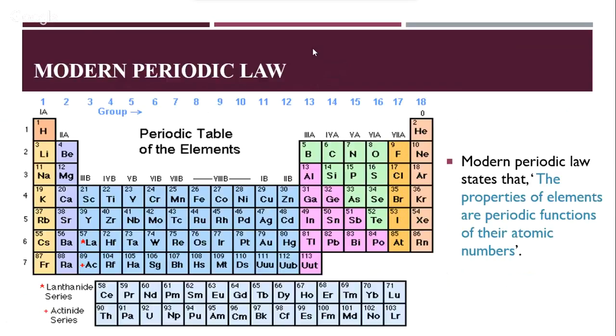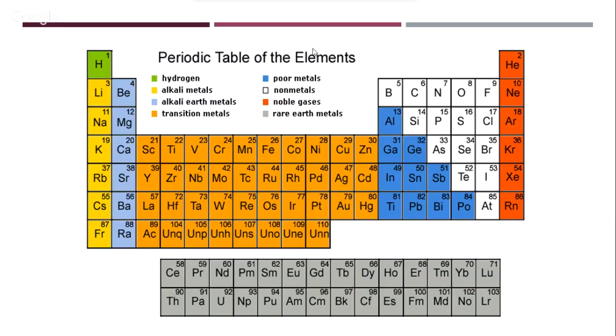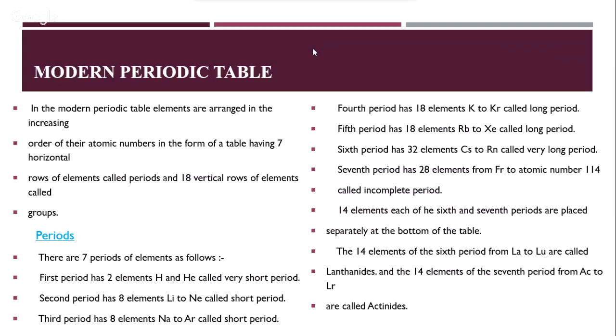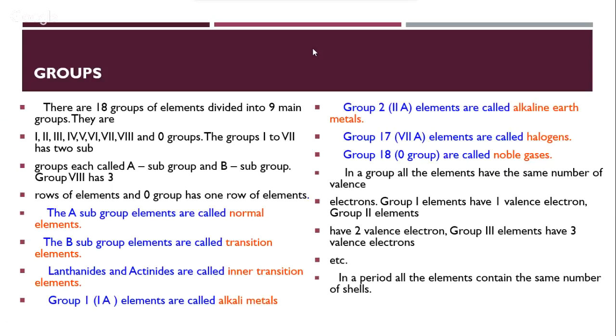I've shared three versions of the modern periodic table. In the very first version, I have just kept the group numbers to show how A and B groups look. In the second version, I have shown how hydrogen, alkali metals, alkaline earth metals, transition metals, noble gases, poor metals and non-metals are placed. In the third version, I have just shown the difference between metals and non-metals and the metalloids. After this, we saw the properties of the periodic table as periods and groups. We have seen what different groups are called. At any point of time, if you feel that there is something you need to revise, you can just rewind this video, go back to that particular point and look it up.